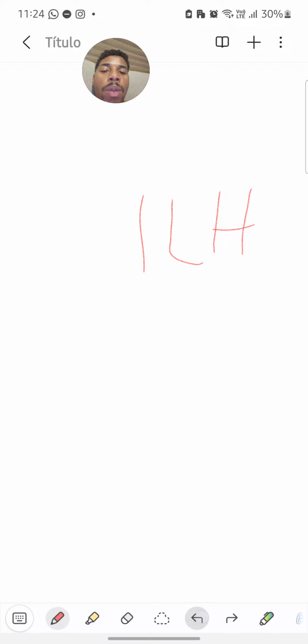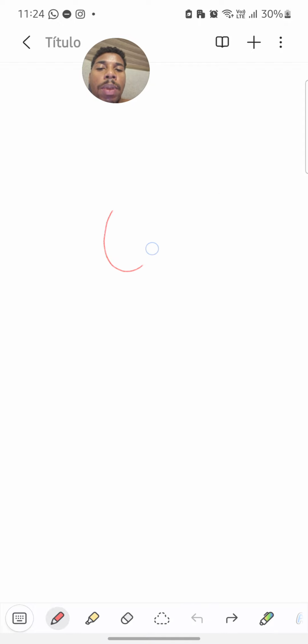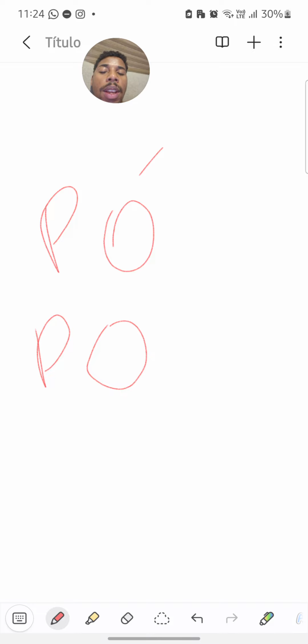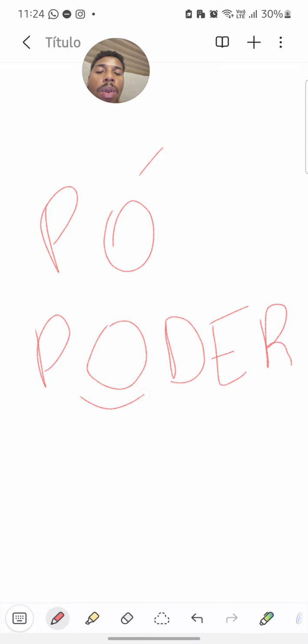The letter O, we have an open O, like the word pó, that means powder in English. We have the letter just O, for example poder, that means power.